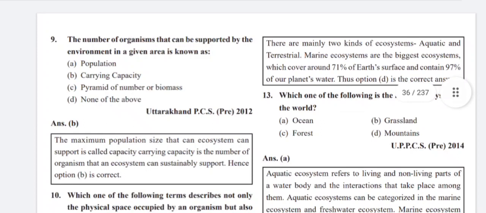Next question. The number of organisms that can be supported by the environment in a given area is known as carrying capacity. The maximum population size that an ecosystem can support is called carrying capacity. Carrying capacity is the number of organisms that an ecosystem can sustainably support.